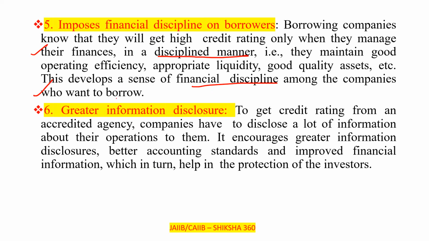Sixth one, greater information disclosure. To get the credit rating from an accredited agency, companies have to disclose a lot of information about their operations to them. Further, it encourages greater information disclosures, better accounting standards, and improved financial information, which in turn helps in protection to the investors.